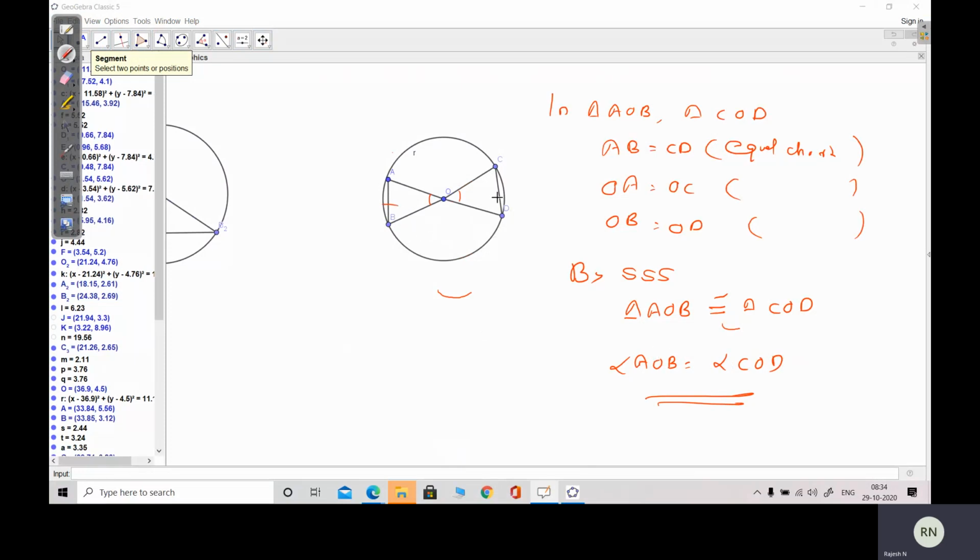Therefore, two equal chords subtend equal angles at the center. This AB and CD are equal. OA is equal to OC, radii of the circle. OB is equal to OD. What is the reason? Radii of the same circle. Therefore, by the SSS congruence rule, triangle AOB is congruent to triangle COD. Therefore, angle AOB is equal to angle COD. So equal chords subtend equal angles at the center. The proof is this. Now, next one.